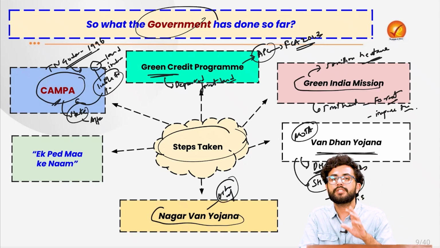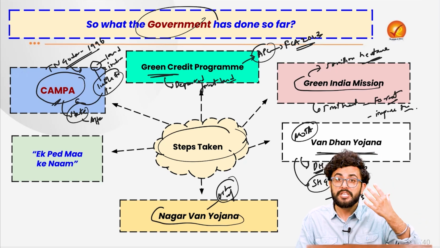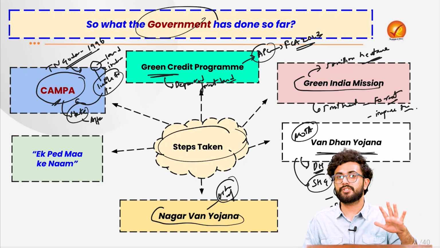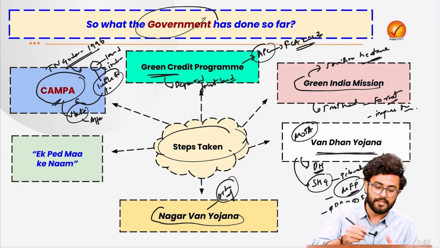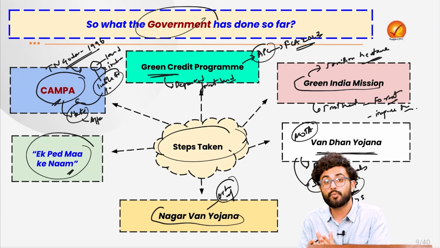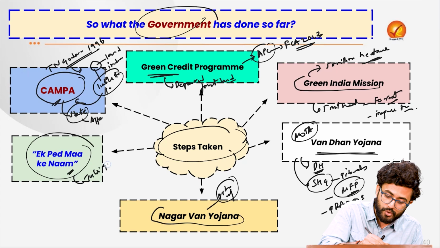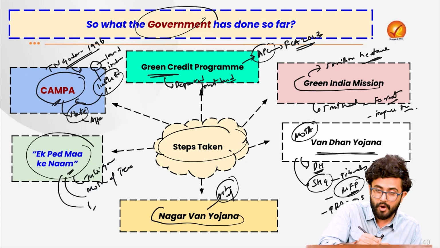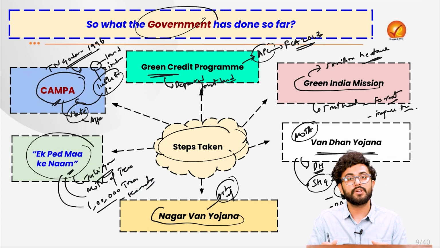Also, the article today suggests that we need to focus much more on the social engineering concept as well, where people shall be made aware to do this afforestation. For that purpose, there was an initiative led by our Honorable Prime Minister last year, where he launched the initiative Ek Ped Maa Ke Naam as well. Here, it is very important to mention Tulsi Gowda as well, who is considered the mother of trees, a person who throughout her life ended up planting 1 lakh trees in the region of Karnataka. So that can be a very good example as well.